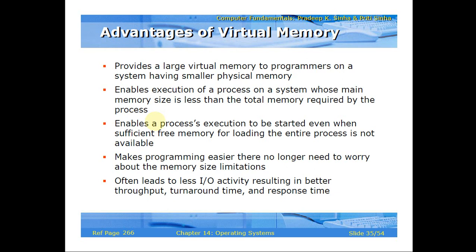Go to the control panel and change the virtual memory sizes. By default the virtual memory size is set automatically, or you can change it manually, so that even though your main memory is smaller, you can work with larger processes.